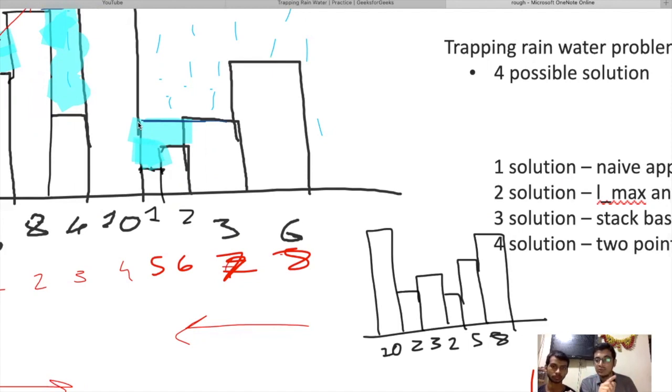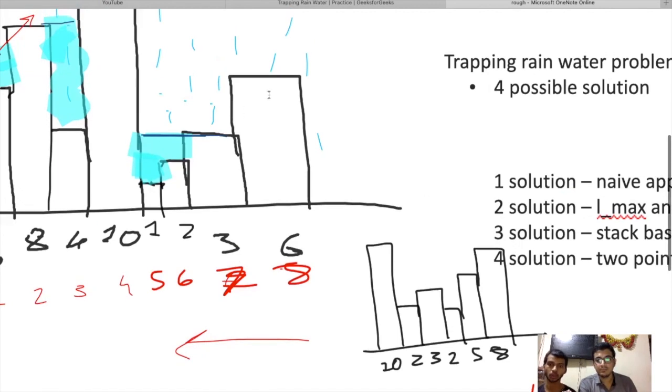Because the answer for 3 was computed in the previous iteration. So the total quantity of water stored till the height 3 is calculated. Now it remains to calculate the answer up till the height 6, right?